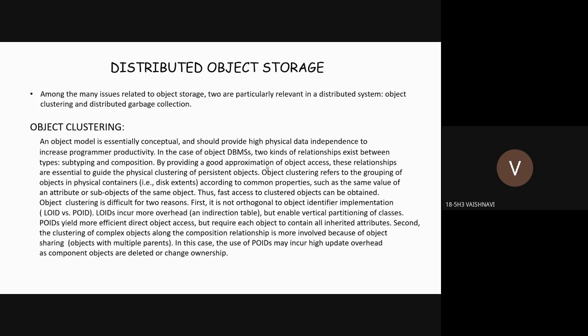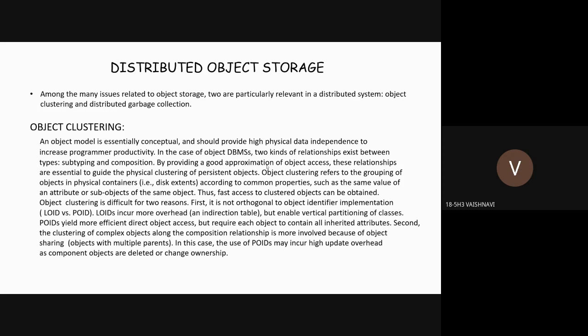The first one is that it is not orthogonal to object identifier implementation. That is, logical object identifiers incur more overhead, but they enable vertical partitioning of classes. Coming to physical object identifiers, they yield more efficient direct object access, but they require each object to contain all inherited attributes.